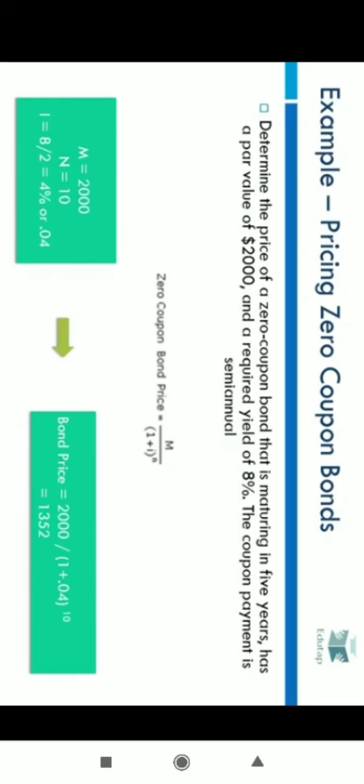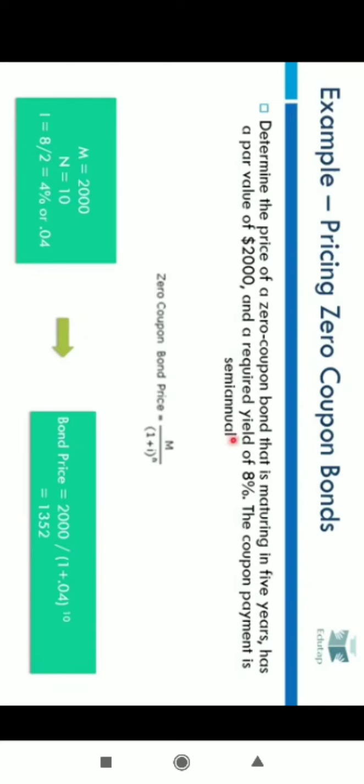Now let's do another example on pricing of zero coupon bonds where the coupon payment is being made semi-annually. All other things remain the same: the bond is maturing in 5 years, has a face value of 2000 and a yield of 8%. So we have to find the values to put into this formula. M here would be the maturity value, that is 2000. N would be 10 periods, because here it's 5 years, but now the period is 6 months since payments are being made semi-annually. So N would become 10.